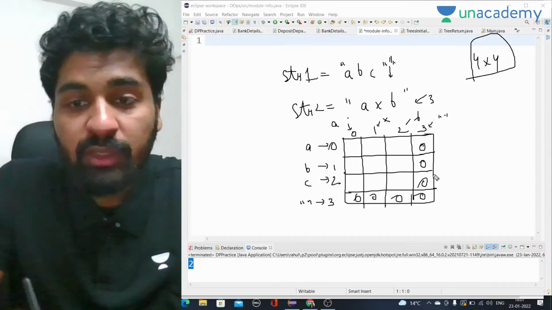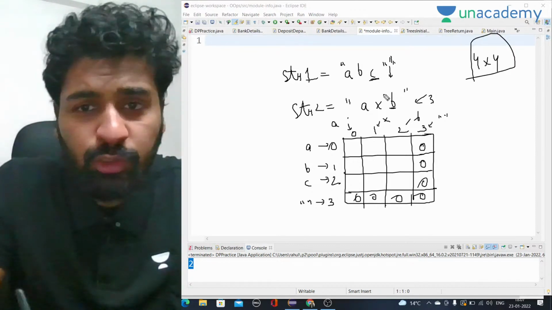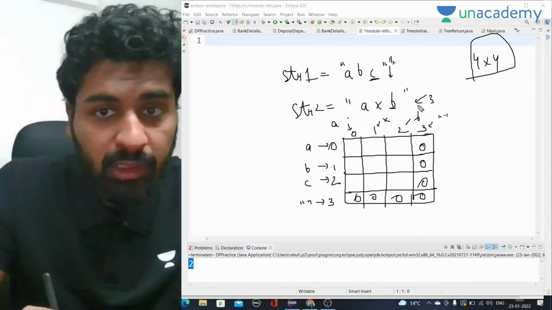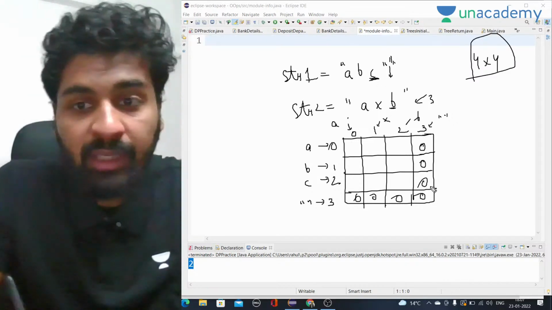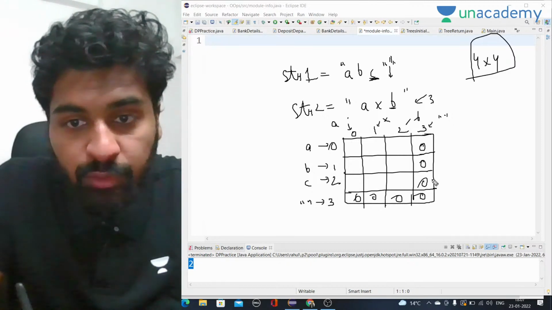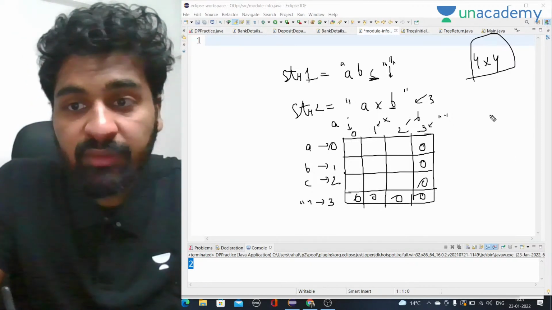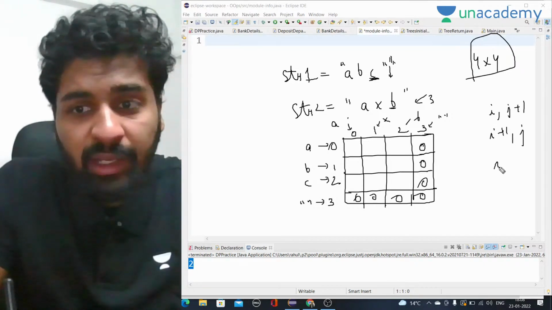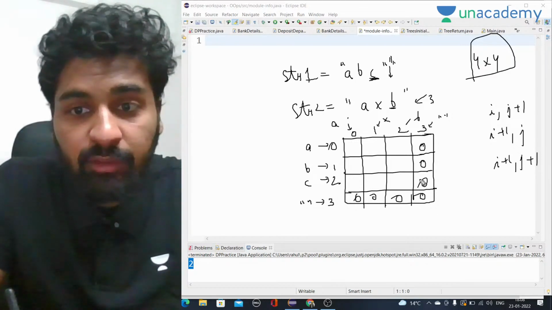Now, let's say C and B are equal, we are going to start from the end. There are two cases, right? Either they are equal or they are not equal. We start from the end because we know the answer for these. As we have seen in the recursion as well, we were calling for i, j plus 1, i plus 1, j, or i plus 1, j plus 1. These are the three things we would need. Here you can see that we have all the three things.